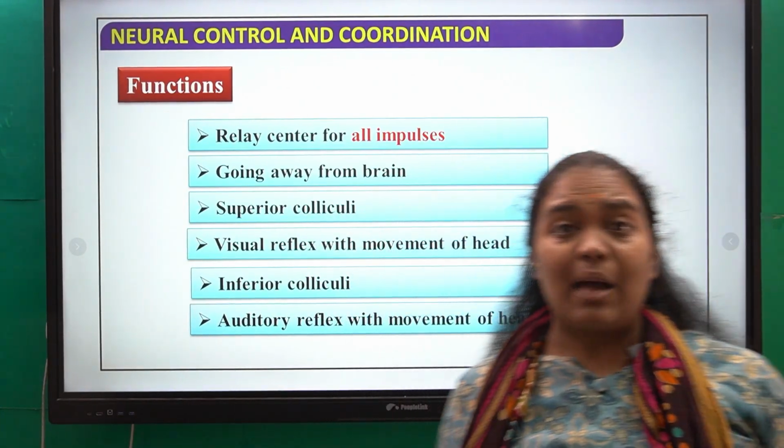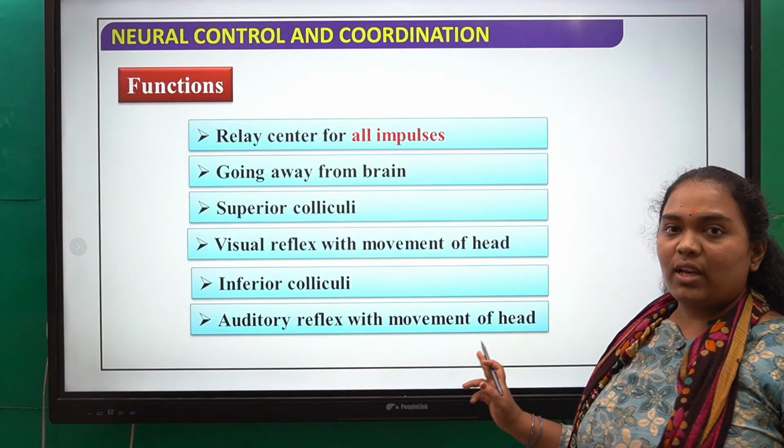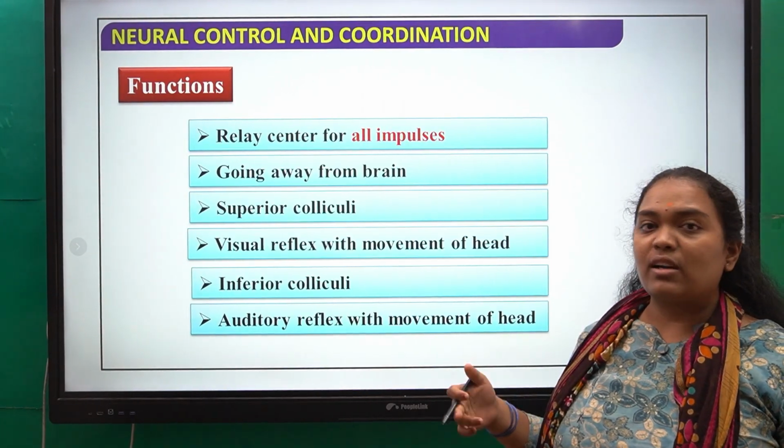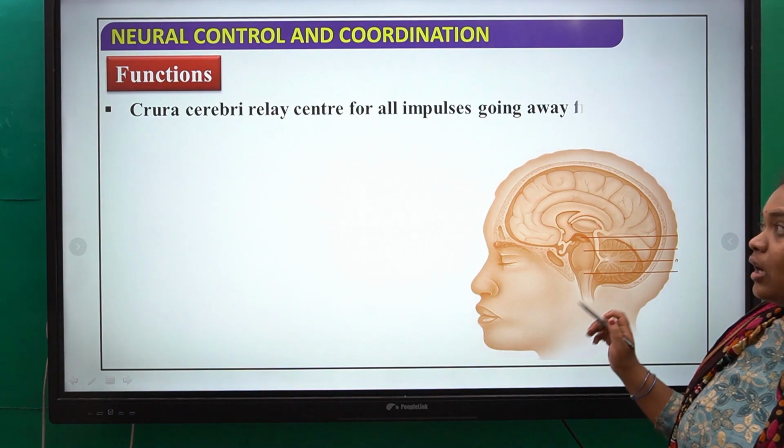Auditory means what? The ability to hear. So the auditory reflex with the movement of your head is present or is functioning because of the inferior colliculi. So these are the functions.